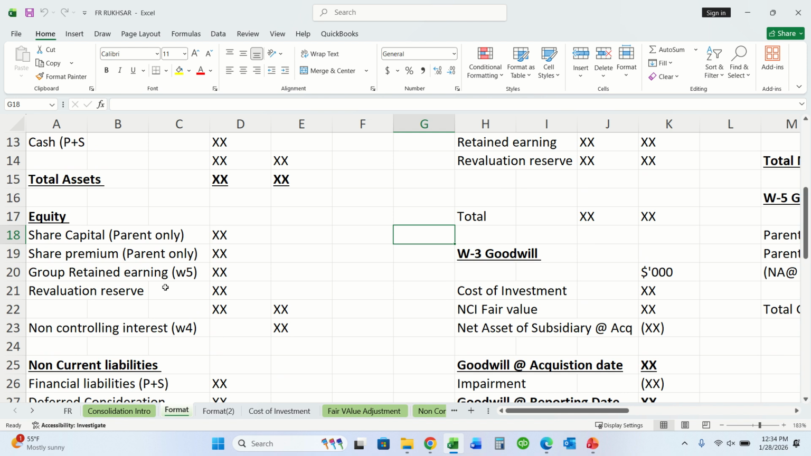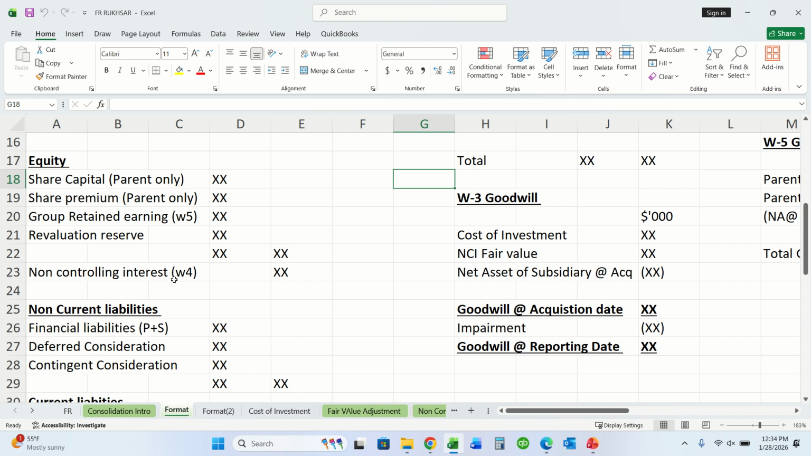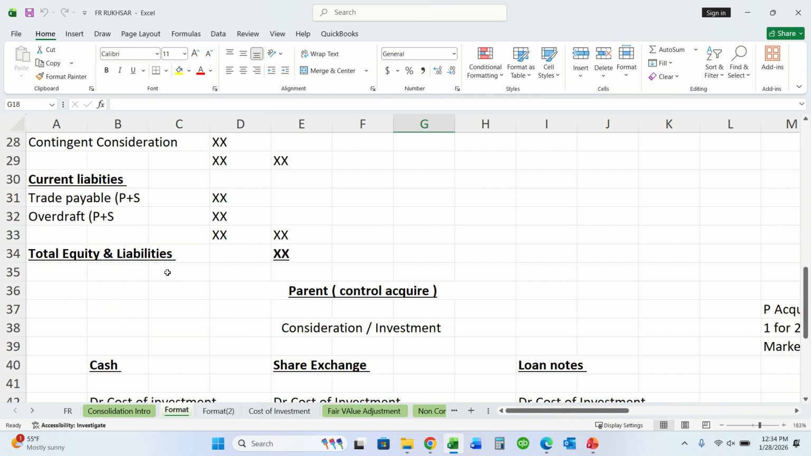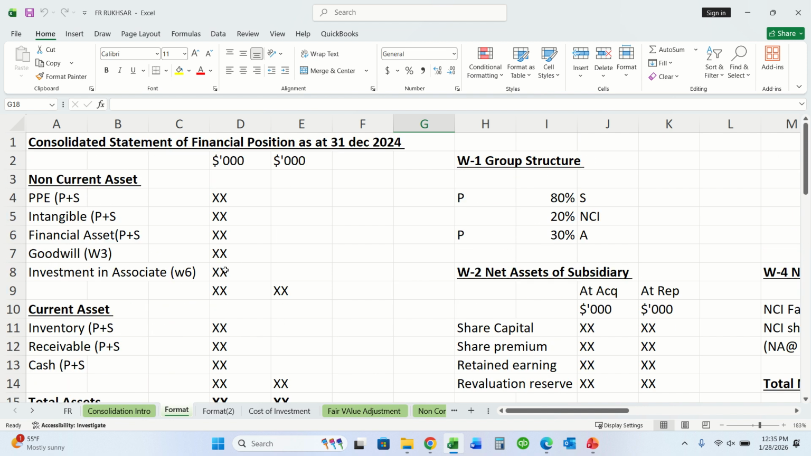For parent only, group retained earnings, we will do a working for it, revaluation reserve, then non-controlling interest. Then non-current liabilities, financial liabilities, deferred consideration, contingent consideration, current liabilities, that is trade payables, overdraft, total equity and liabilities. So first we will draw the group structure. The parent is controlling the subsidiary. Parent has 80% shares in the subsidiary, so the other 20% would be non-controlling interests.